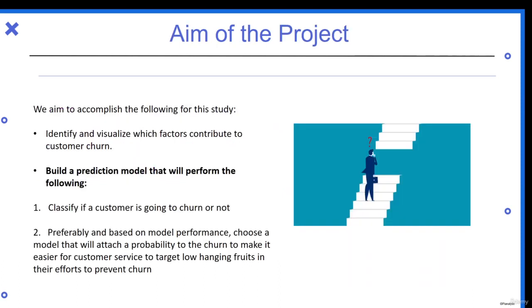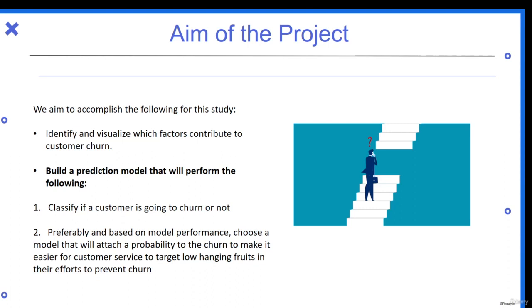So, what is the aim of our project? We aim to accomplish the following. Identify and visualize which factors contribute to customer churn. We have a data set in which there are various factors which we will observe, and we'll tell which factors are the most necessary in telling us which customer will churn or not.